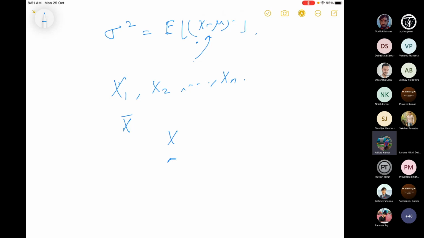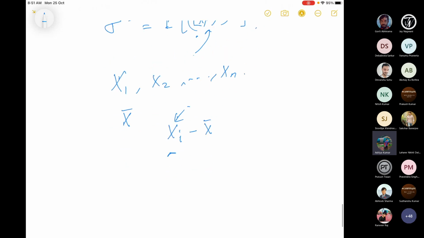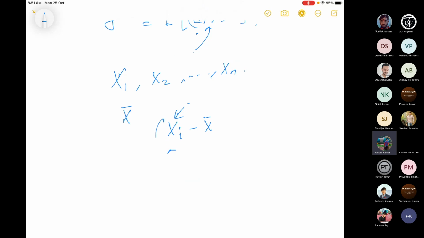Then what we can do is measure this value. I would not know each value of X, because X was the population distribution. Now here I have a sample, the xr, and I know the values of xr, and I know x bar. So I can talk about the whole square. Logically I can do that, and I can divide this by n, with r equal to 1 to n.